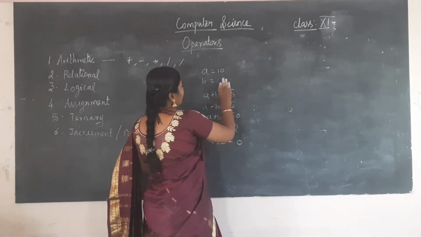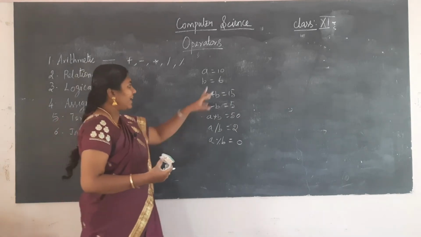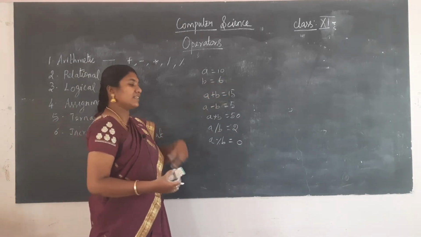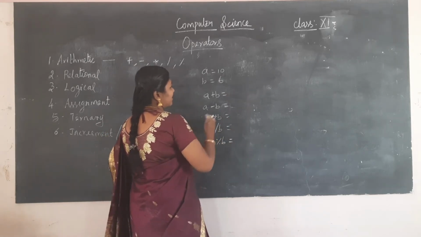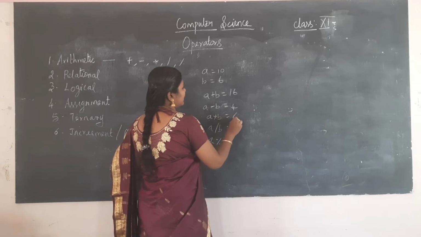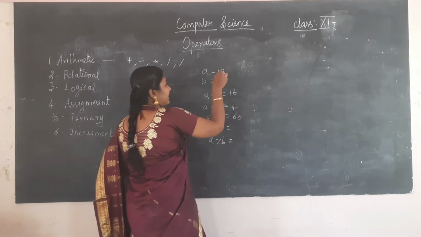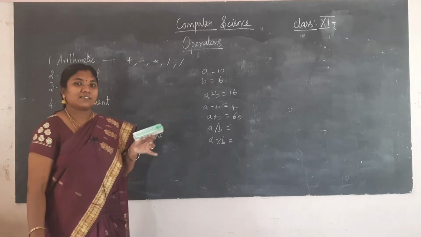Suppose a is equal to 10, b is equal to 6. Then what will be my values? a plus b is 16, a minus b is 4, a star b is 60. a divided by b: when 10 is divided by 6, what will be the value? How many times is 6 in 10?